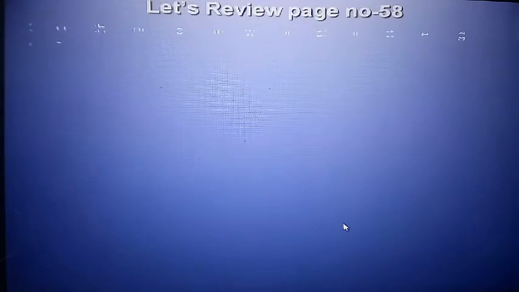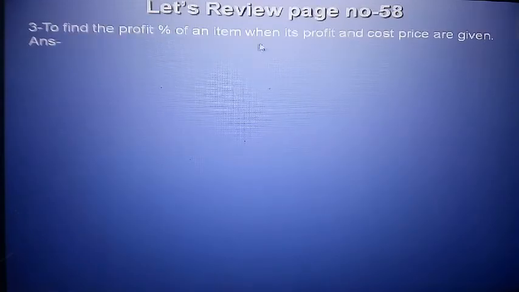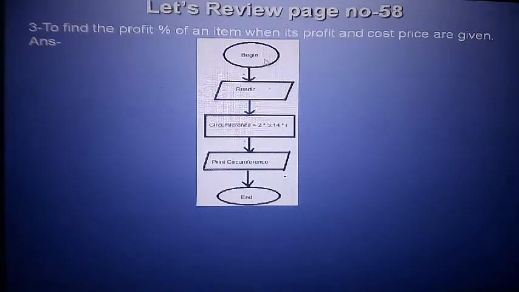Next, to find the profit. Okay, so profit and cost are given. So beginning, read R, circumference is 2 pi R, it means 2 into pi value of 3.14 into R, and print the circumference. Print. Okay, and then end.